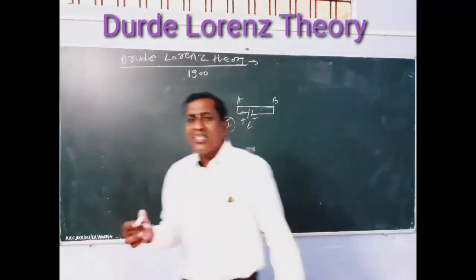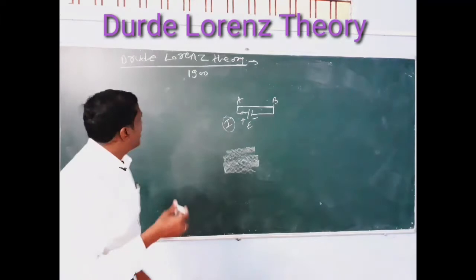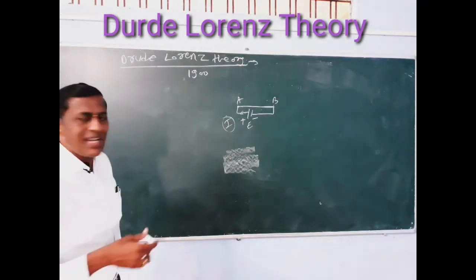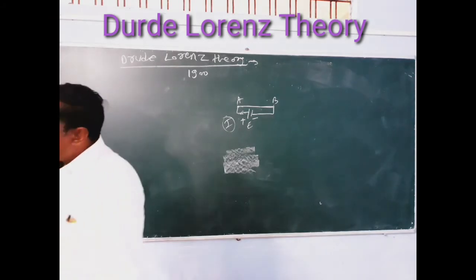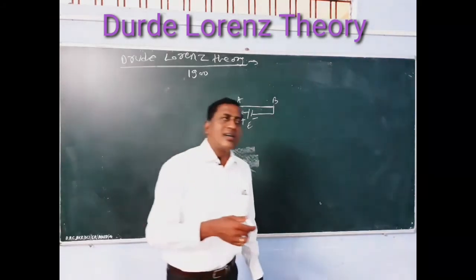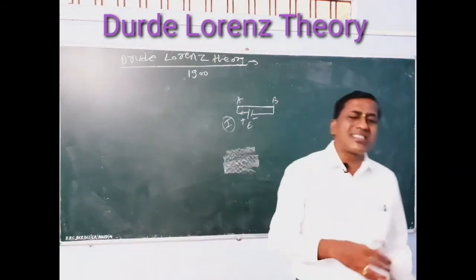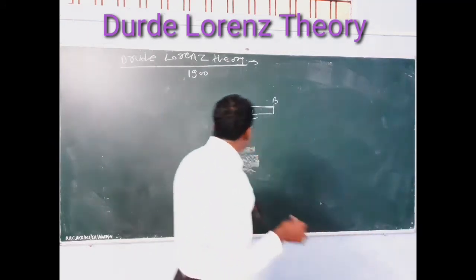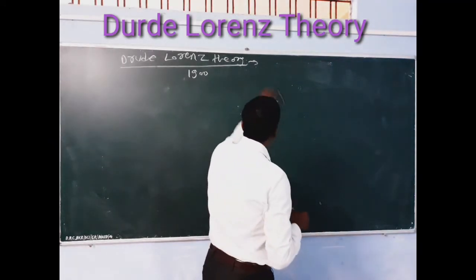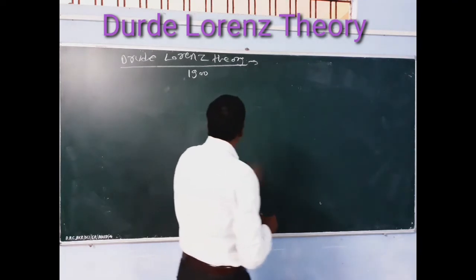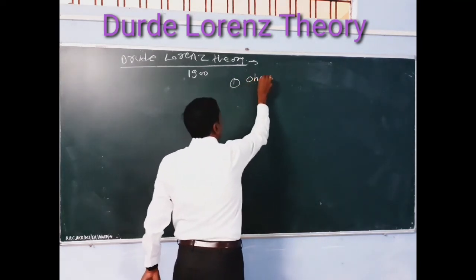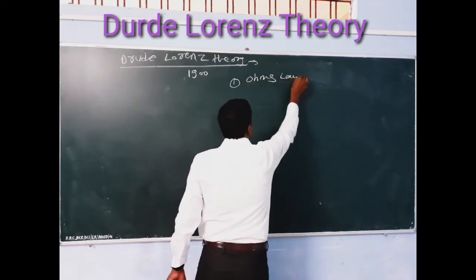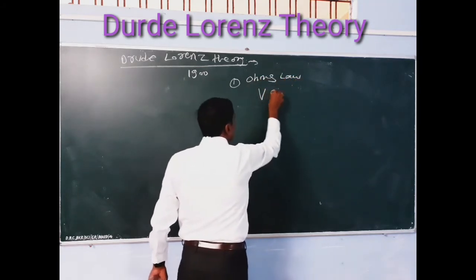You know that. This concept was also said by Lorentz in the same year, 1900, and Drude and Lorentz conclude a few points that we will discuss one by one. You are familiar with Ohm's law. The first point: the metal obeys Ohm's law.